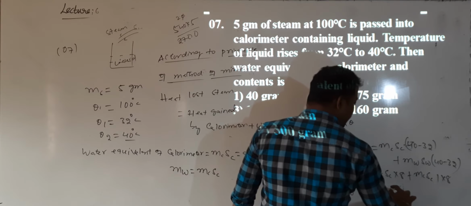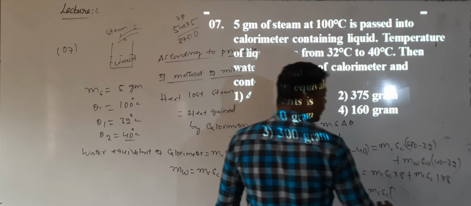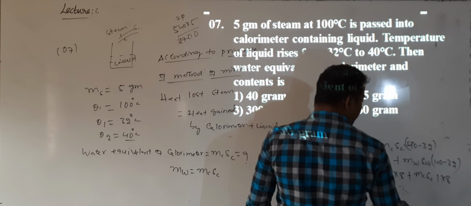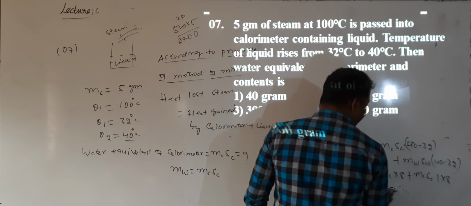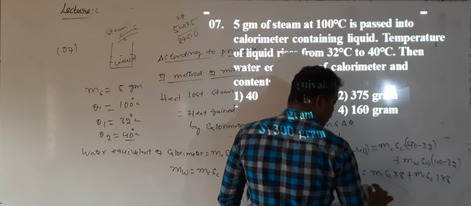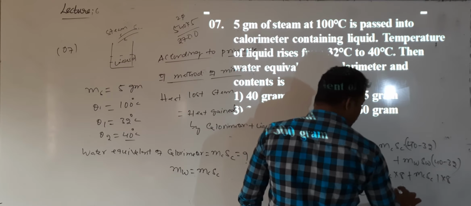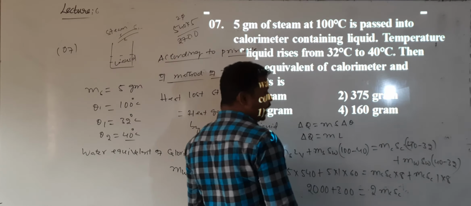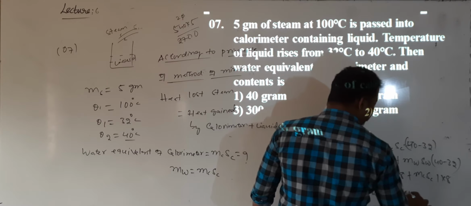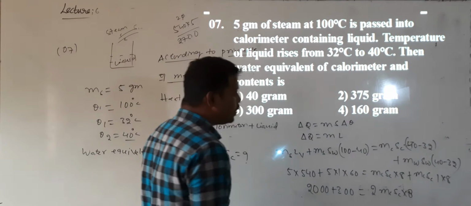If I take mc into sc common, then I get mc into sc into 8 for both terms, which is 2 into mc into sc into 8. Correct?